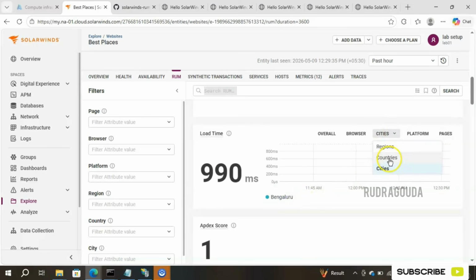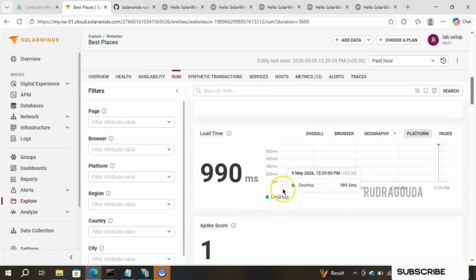Suppose if you select the countries, it should be India. And like that, if you select the remaining one, region, what will it show? If I select region, it will show Asia. Like it is continent, then go for countries, and then go for cities. And then I'll go to the next section, that is platforms related.